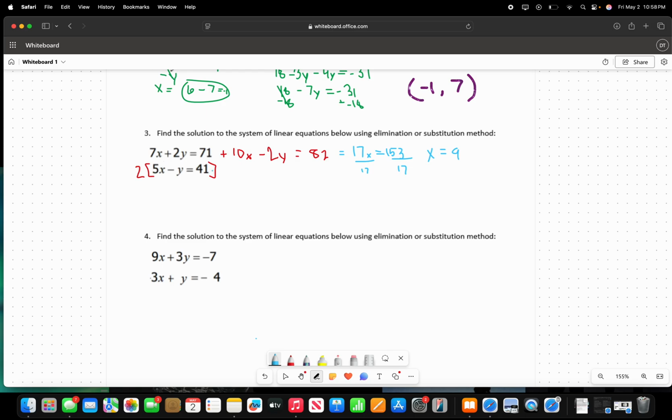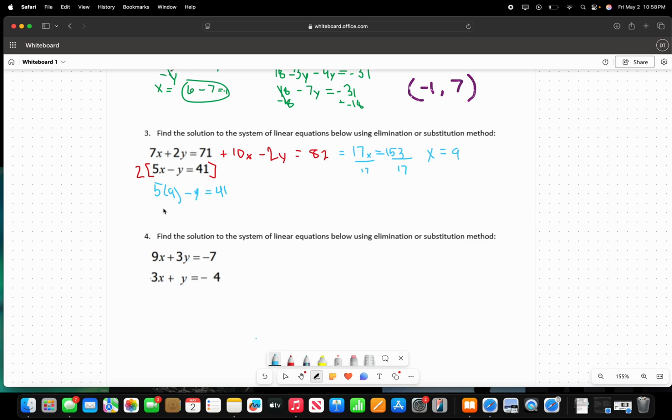Since we found x here, I'm just going to plug it into this bottom one. Sorry about that. Because it's just easier since y is already by itself. So I'm just going to rewrite it here. 5 times 9 minus y equals 41.